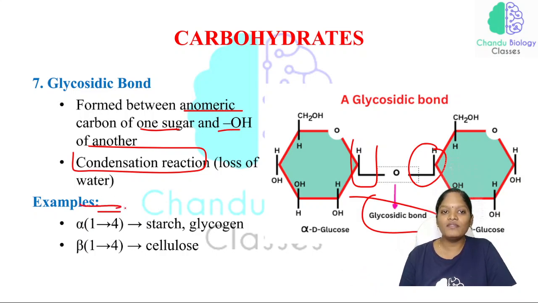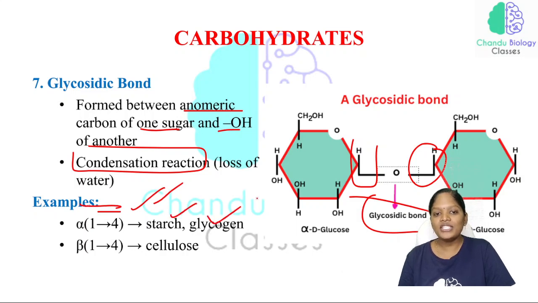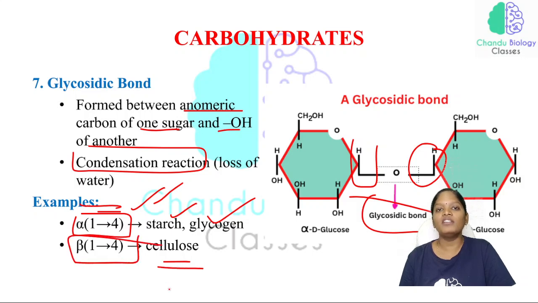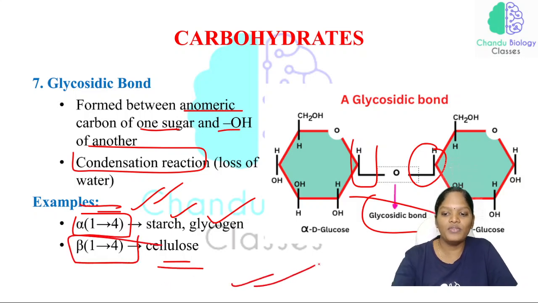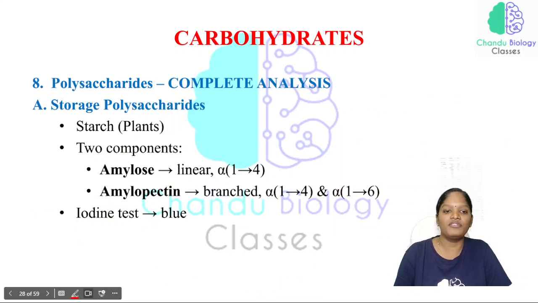And for examples of the glycosidic bond, in starch and glycogen it will be alpha 1,4 glycosidic bond. In cellulose, it will be beta 1,4 linkage. So this is very important. The question can be asked from here.